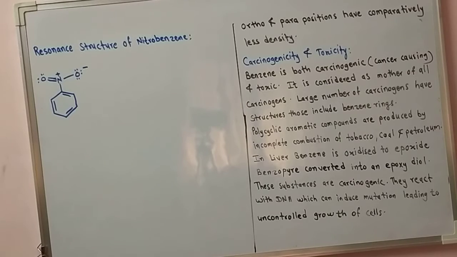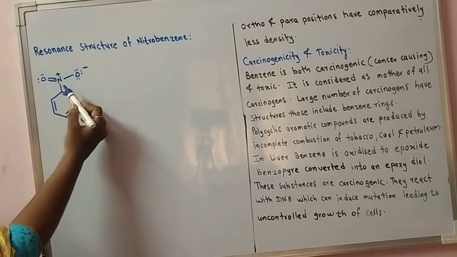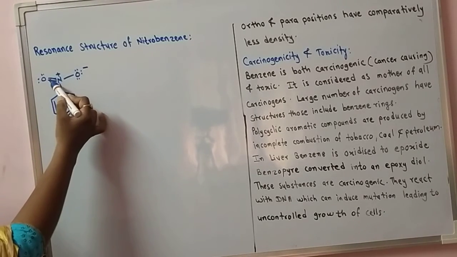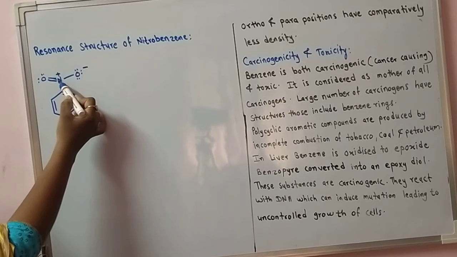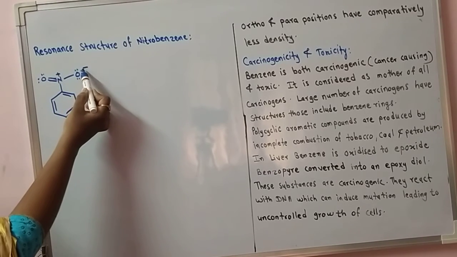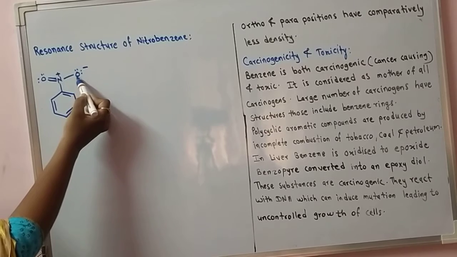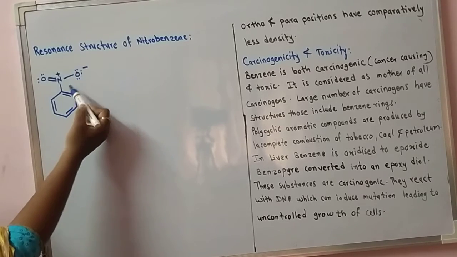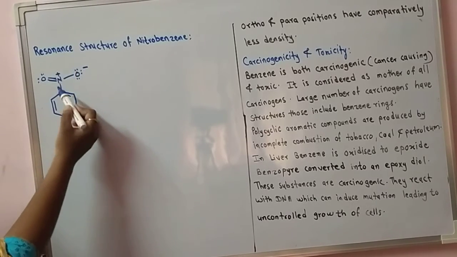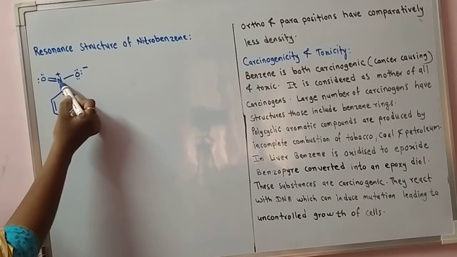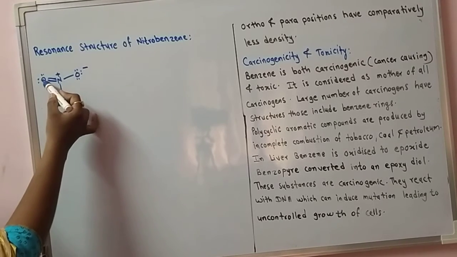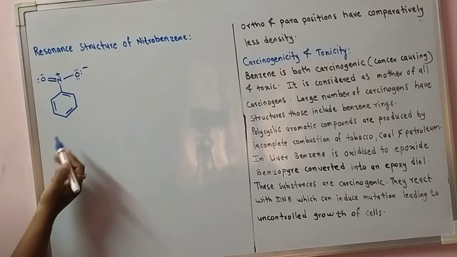So this is the first structure of nitrobenzene. In the nitro group, there is a nitrogen-oxygen double bond and a nitrogen-oxygen single bond, where one oxygen carries a negative charge with 3 lone pairs, that is non-bonding pairs of electrons. Nitrogen here has 4 bonds, therefore it carries a positive charge, and this other oxygen has 2 lone pairs of electrons.